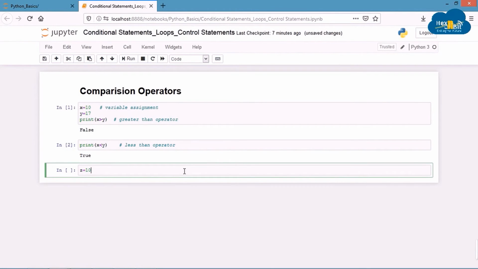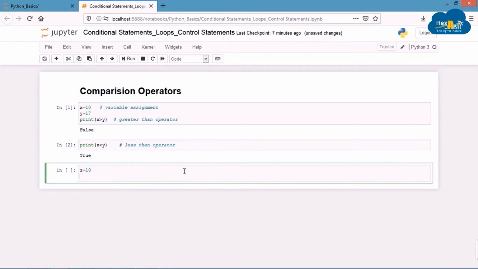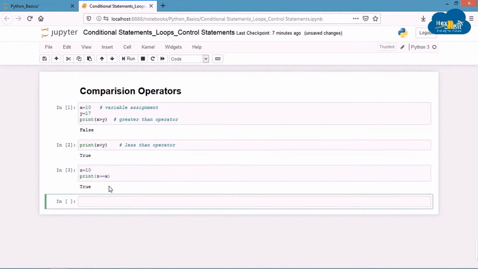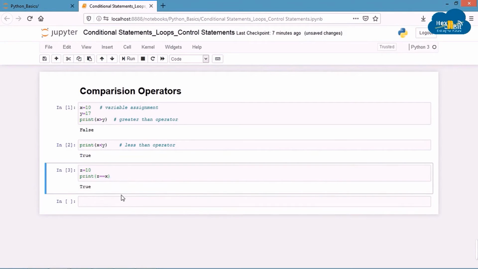Do not confuse this with the assignment operator, which is a single equal to sign. The assignment operator assigns a specific value to a variable, whereas the equality operator checks if the operands are equal to each other. So let's write print z double equal to x and run it. You can see that the result is true because value of z and value of x are same.